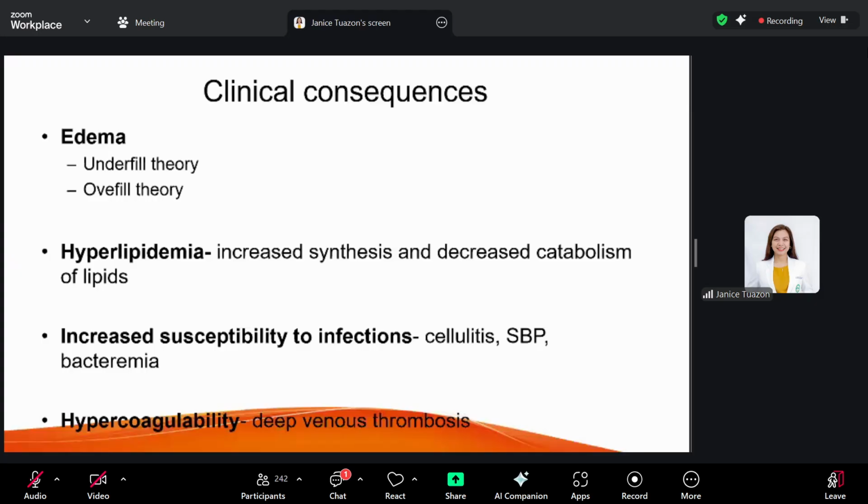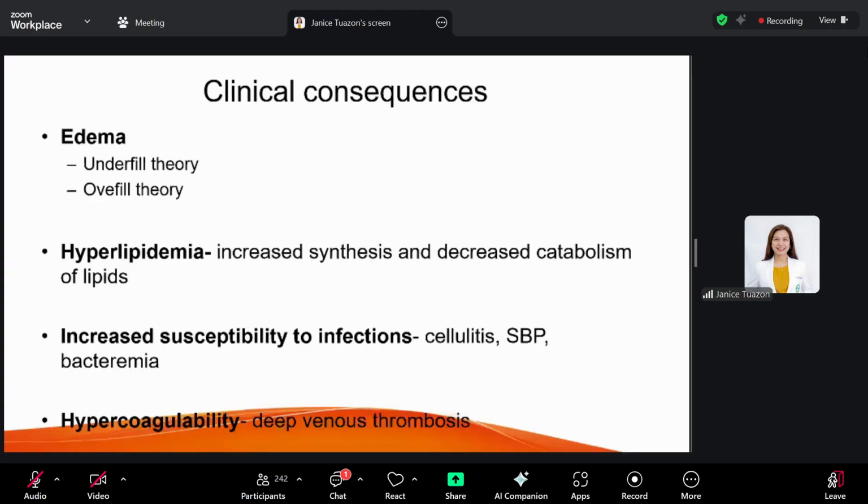The underfill hypothesis is based on hypoalbuminemia, because you have decreased oncotic pressure. There is also leakage of plasma water into the interstitium, so parang nag-third spacing siya, leading to edema formation. So why is it the underfill theory? Because even if the patient is edematous, the intravascular volume is actually depleted.